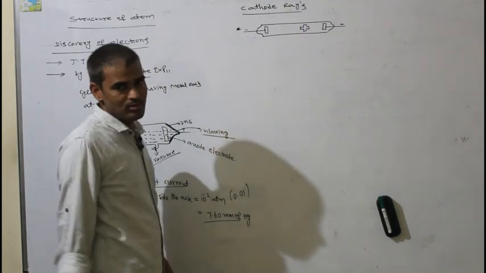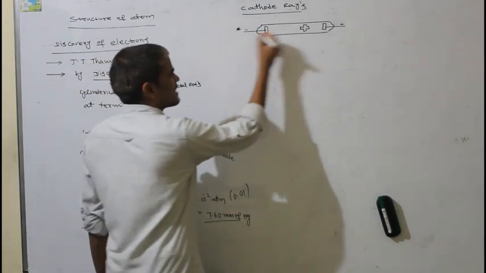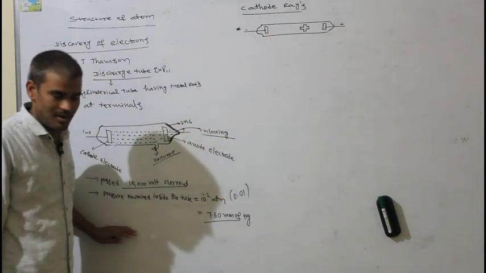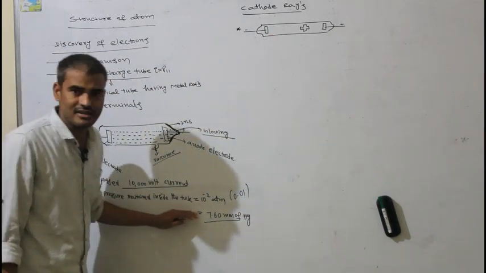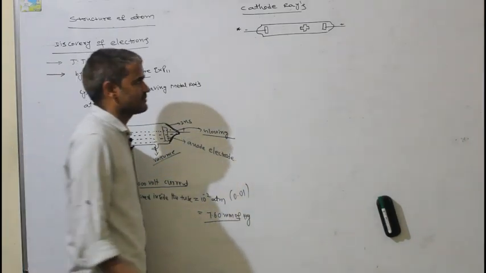He placed one opaque body and again started the experiment, passing 10,000 volts of current at 10 power minus 2 atmosphere pressure.